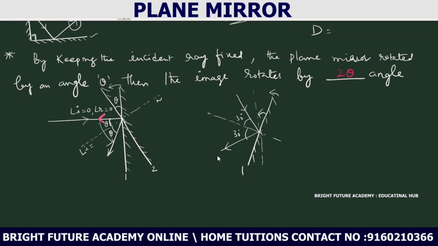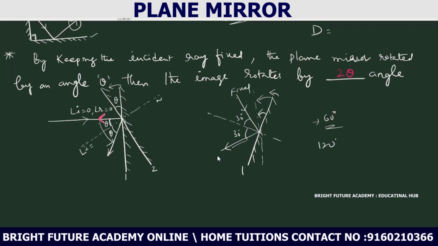We are rotating by 60 degrees. This incident ray is fixed. So the plane mirror is rotated by 60 degrees. Then how will the reflected ray rotate? How much angle will it rotate? 2 theta. If the plane mirror rotates by theta, the reflected ray will rotate by 2 theta, nothing but 120. It is rotated by 120.